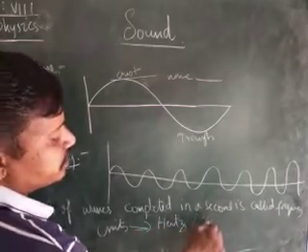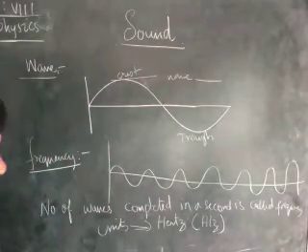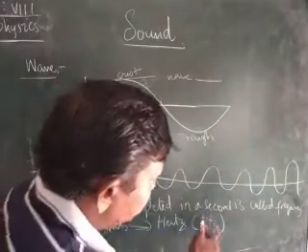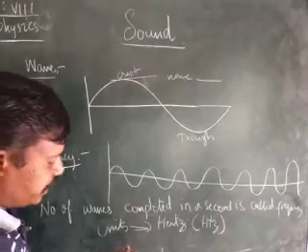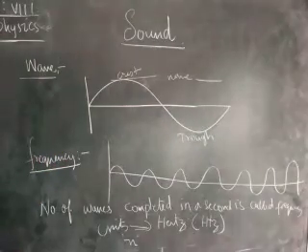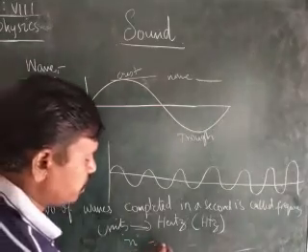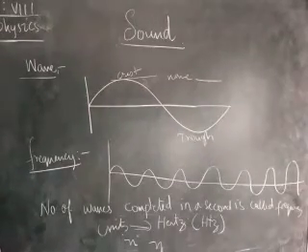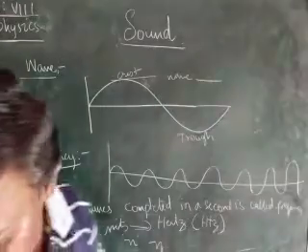Hertz, we write it as Hz. The unit of frequency is hertz, children. Normally we represent frequency using the letter n. n represents frequency, or like this, ν. Like this or like this we will be representing it. Frequency is the number of waves completed in a second.